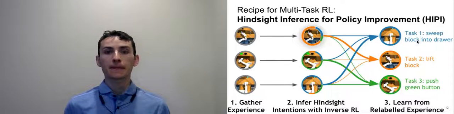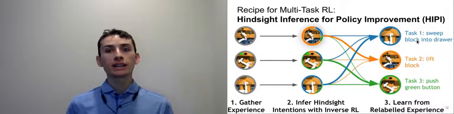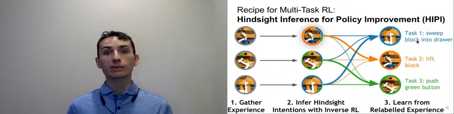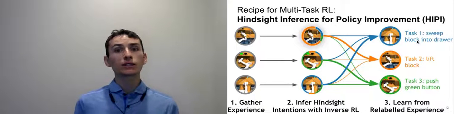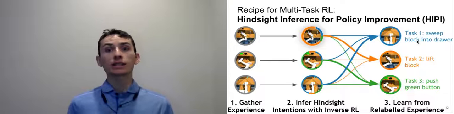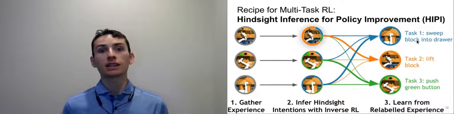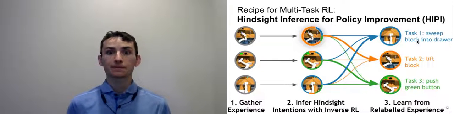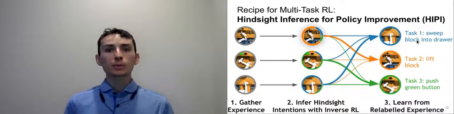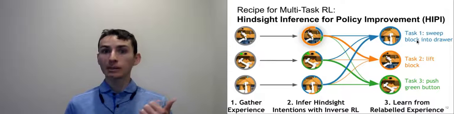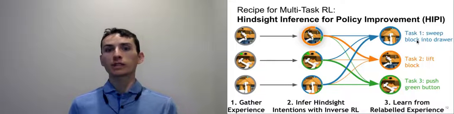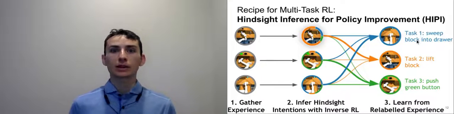Therefore, we might also use this experience for learning the task of putting a block in a drawer. One thing that's important to note is that if we didn't share experience across tasks, much experience would end up wasted. It's also important that we don't need to solve tasks entirely. As long as we make some progress on some tasks, HIPI will be able to learn. In our paper, we explored 2 methods for learning from relabeled experience, using off-policy reinforcement learning or using behavior cloning. Let's see how those work.